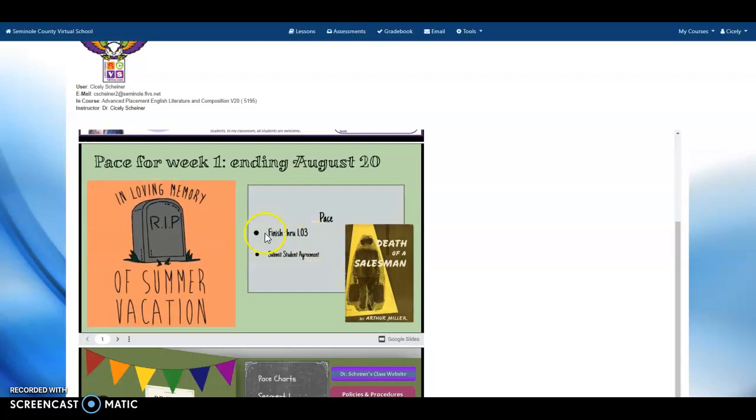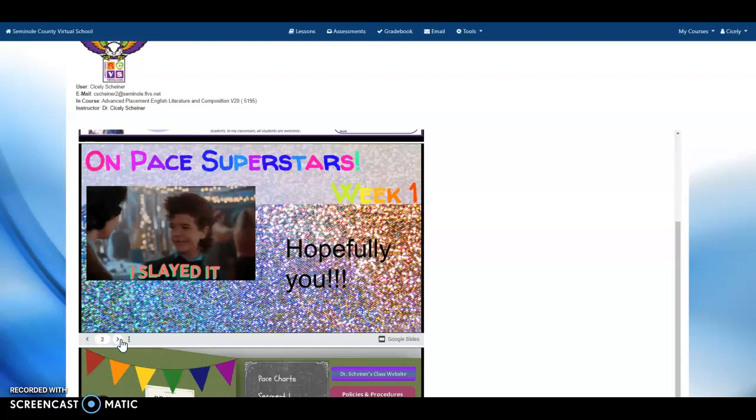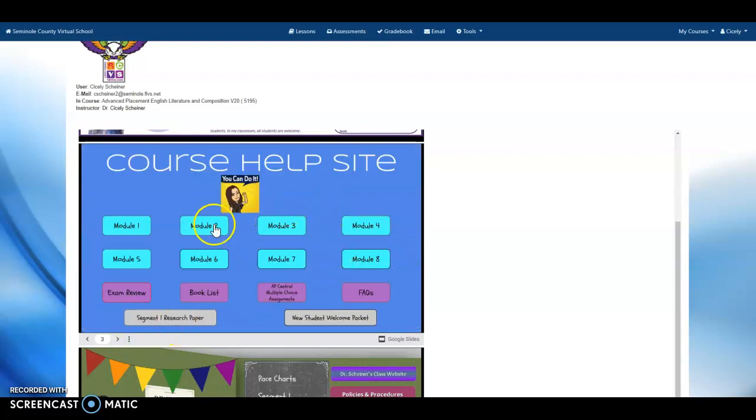Other features you will find in this course are, of course, the pace for the week that you're in. The next slide will have a list of people who were on pace for the week. There's module-specific help for each of the assignments. You can find exam review, book list, a link here to the multiple choice assignments on AP Central, FAQs, the new student welcome packet, and information about your research paper here.